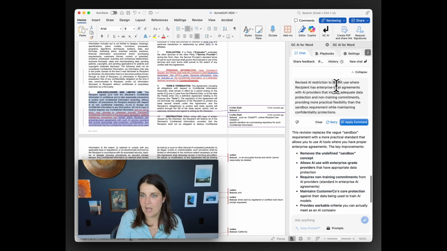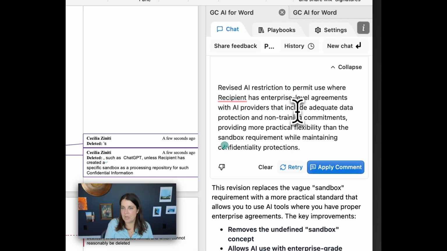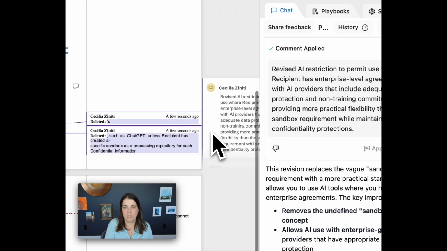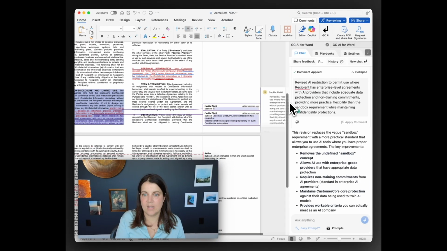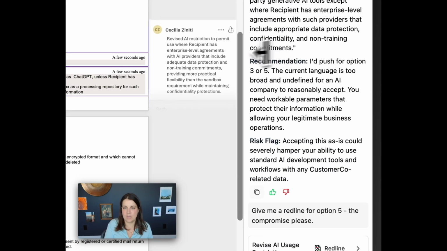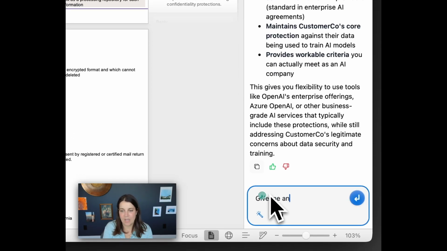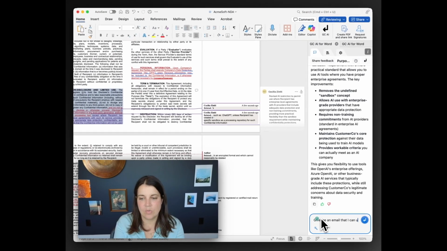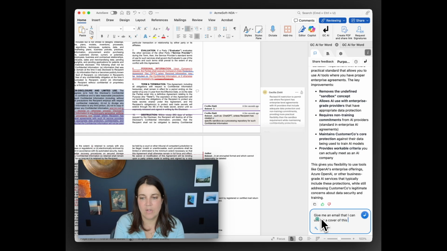So there's the comment. Revise the AI restriction to permit use where recipient has enterprise level agreements to provide more flexibility while maintaining confidentiality. Beautiful. There's the comment as me. I'll make it a little bit smaller here so you can see what I'm doing. Incredible. Save and send. I could say, give me an email that I can use for a cover of this change.